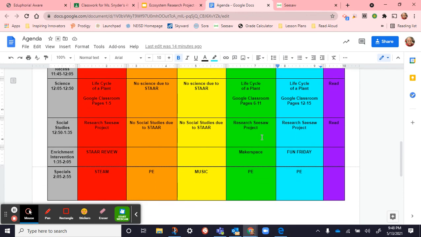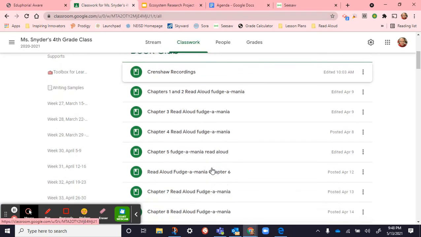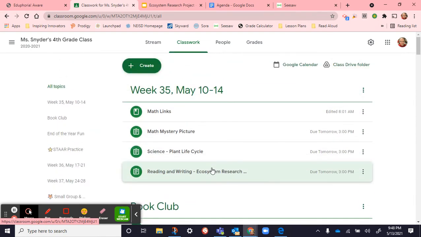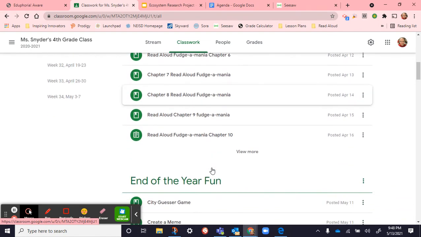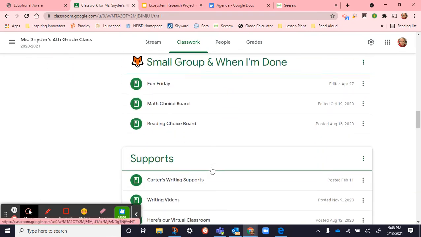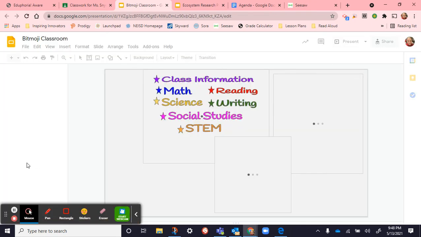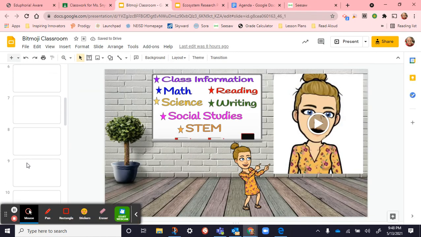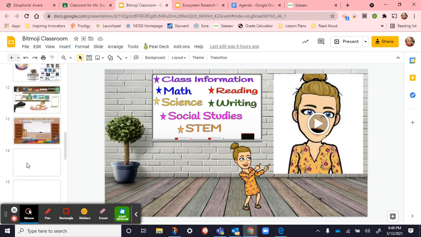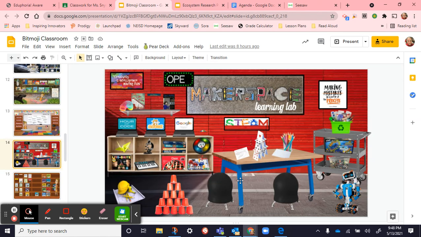Then today, during our intervention time, we went on the Makerspace page, which is in Google Classroom. Going down, right here, here's our virtual classroom. You click on that, and then page 14, I believe, yep, page 14 has the Makerspace Learning Lab.